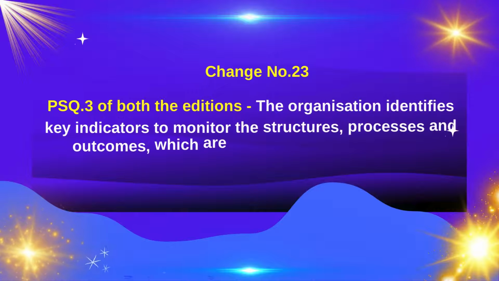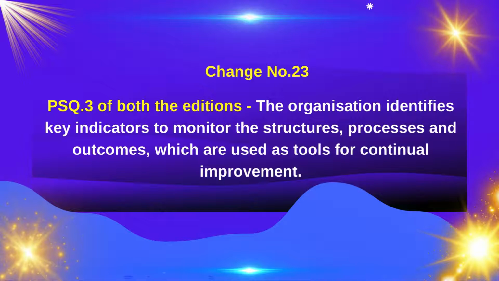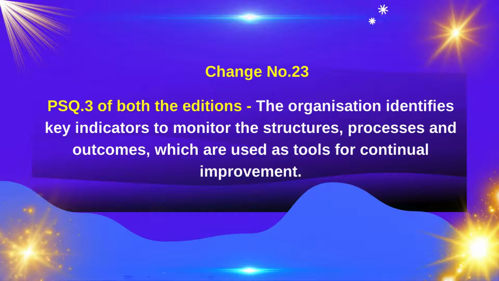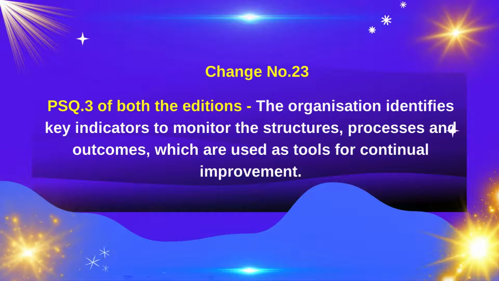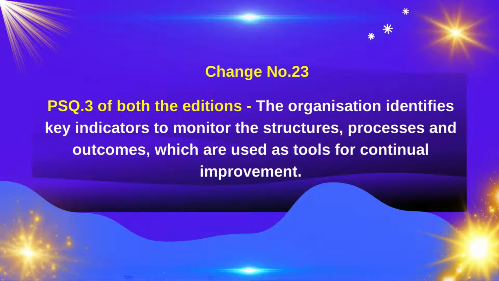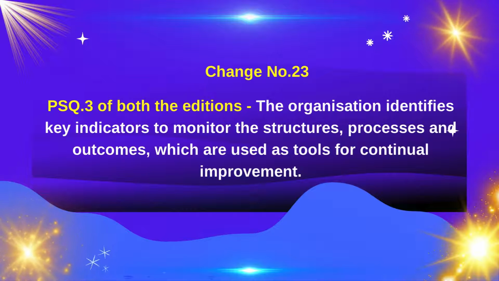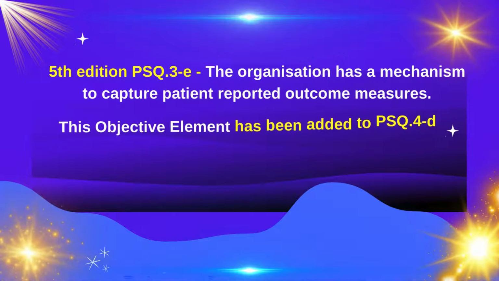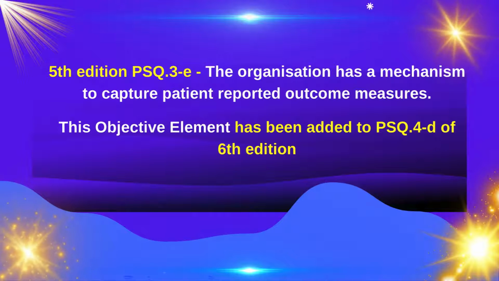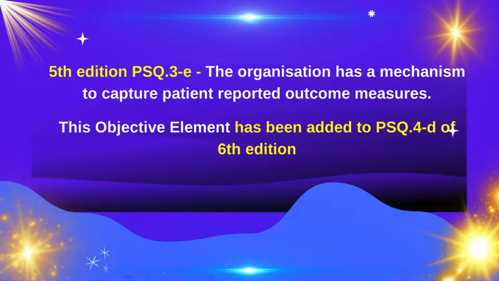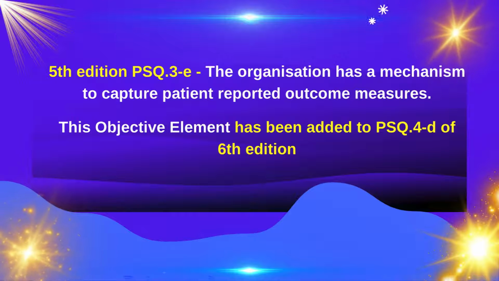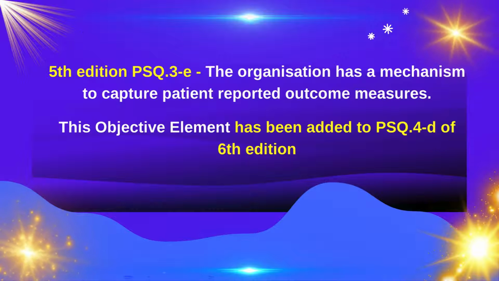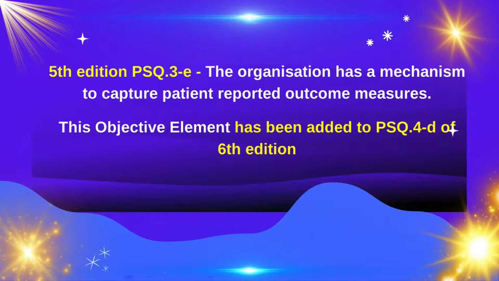Change number 23. PSQ 3 of both the editions state that the organization identifies key indicators to monitor the structures, processes and outcomes, which are used as tools for continual improvement. 5th edition PSQ 3E states that the organization has a mechanism to capture patient-reported outcome measures. This objective element has been added to PSQ 4D of 6th edition.